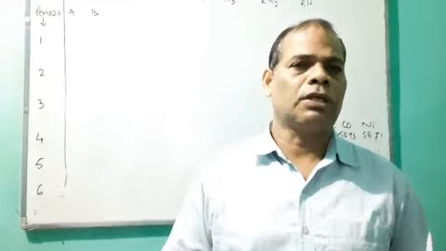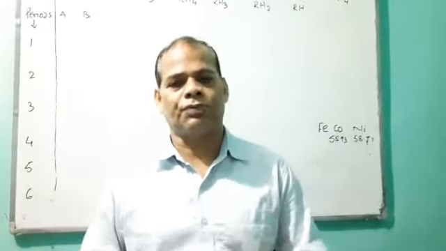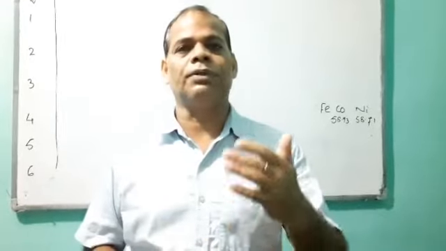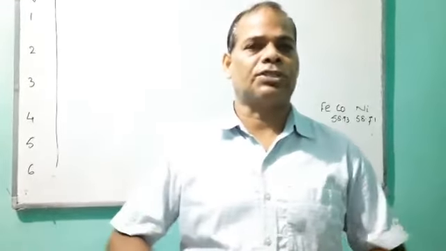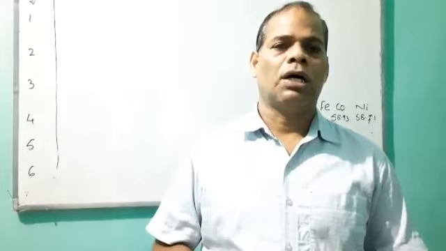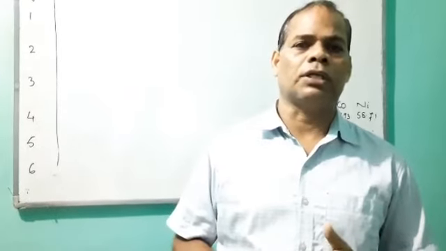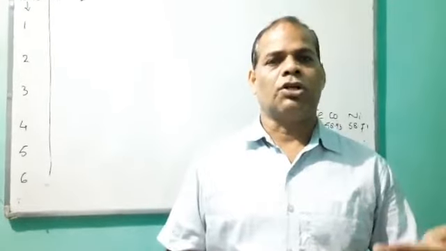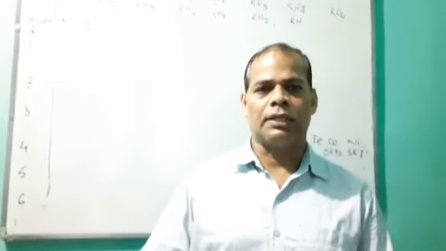Last week we were discussing the classification of elements, and the different efforts made by different scientists, like the very first effort made by Lavoisier, thereafter Döbereiner, and then Newlands.